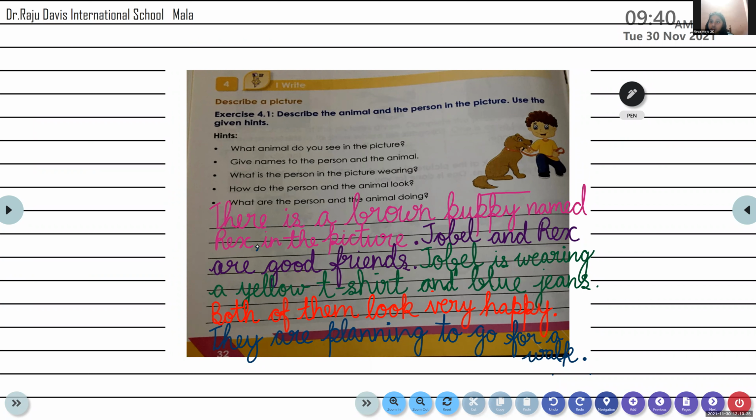Aaron, unmute. Read the next sentence. Both of them look very happy. Okay. Read it one more time. Both of them look very happy. Yes, you're right. You have read it very well. But you don't look a little happy. What is the matter?